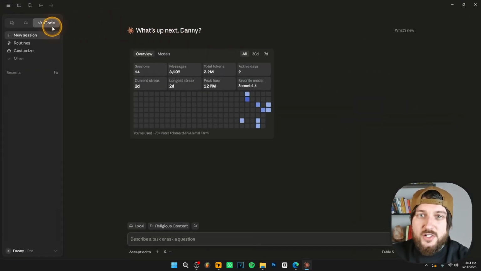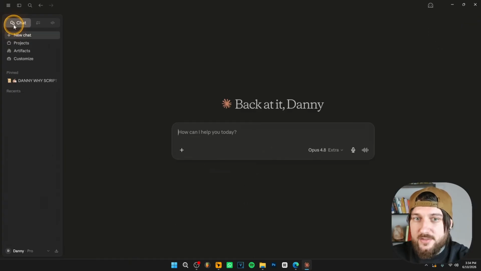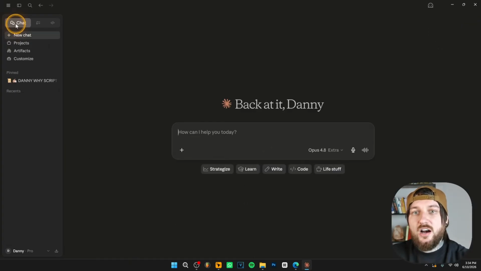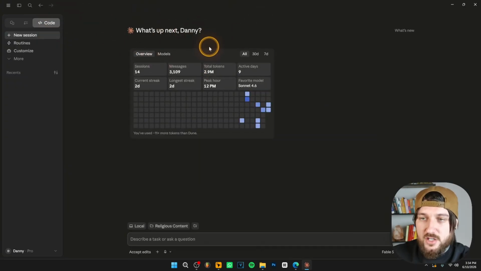So over here, we're on the code. Maybe yours is going to be on Cowork over here, or maybe it's going to be on Chat. What I want you to do is click on this icon to the top left over here, so you're on the code section of Claude Code.